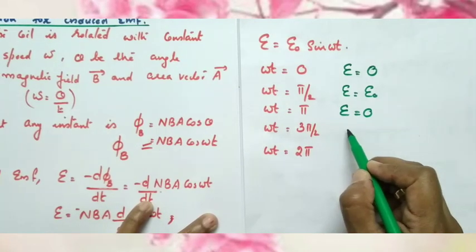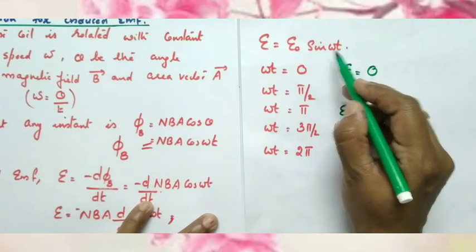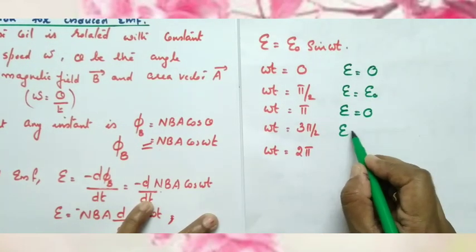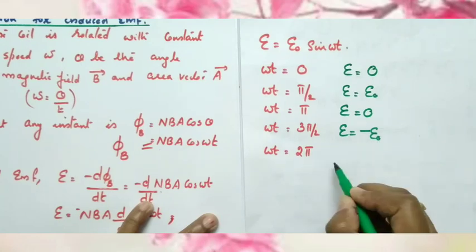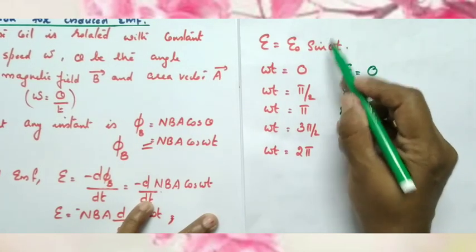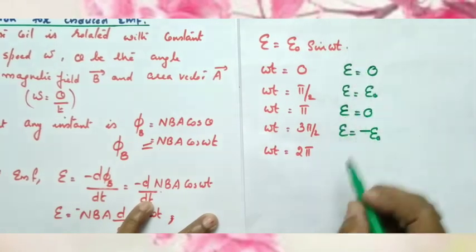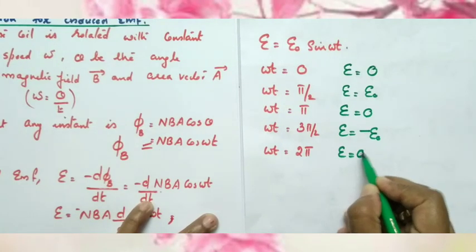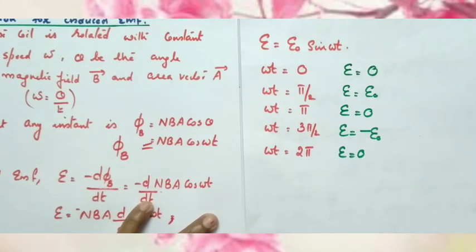When omega t is equal to 3 pi by 2, which means 270 degrees, what is the EMF? Sin 270 is minus 1, so EMF equals minus E0. When omega t is equal to 2 pi, sin 2 pi is 0, so EMF becomes 0.